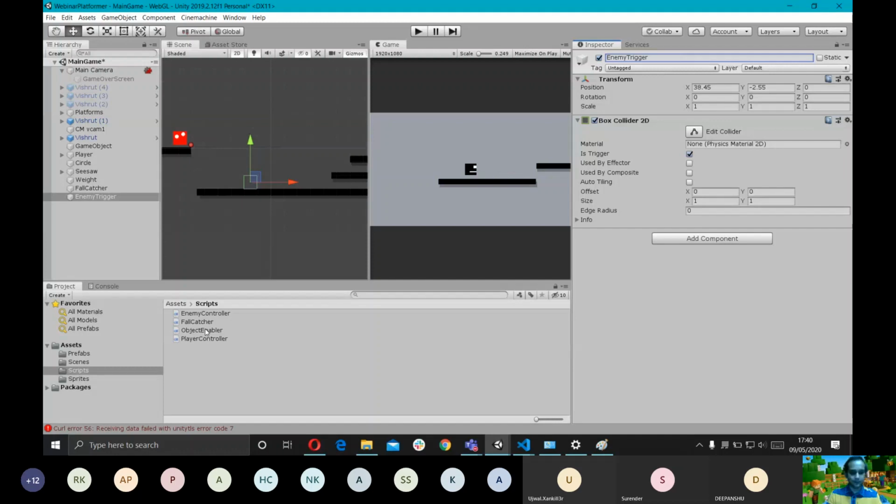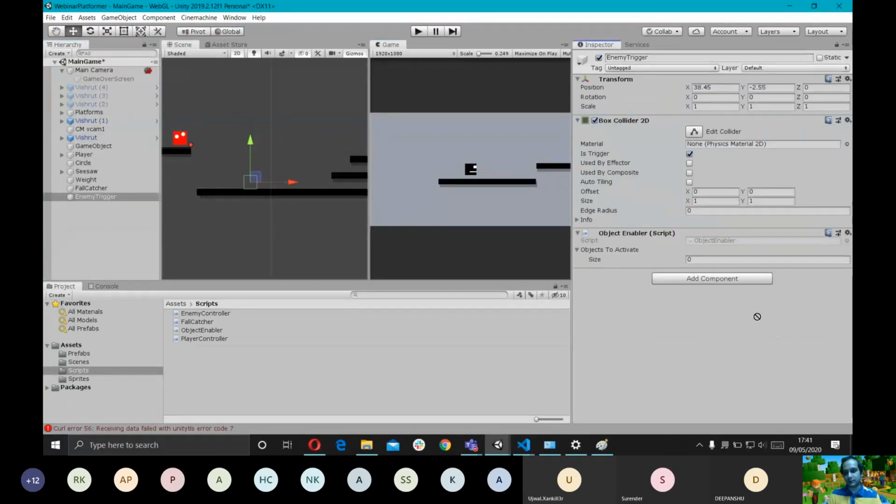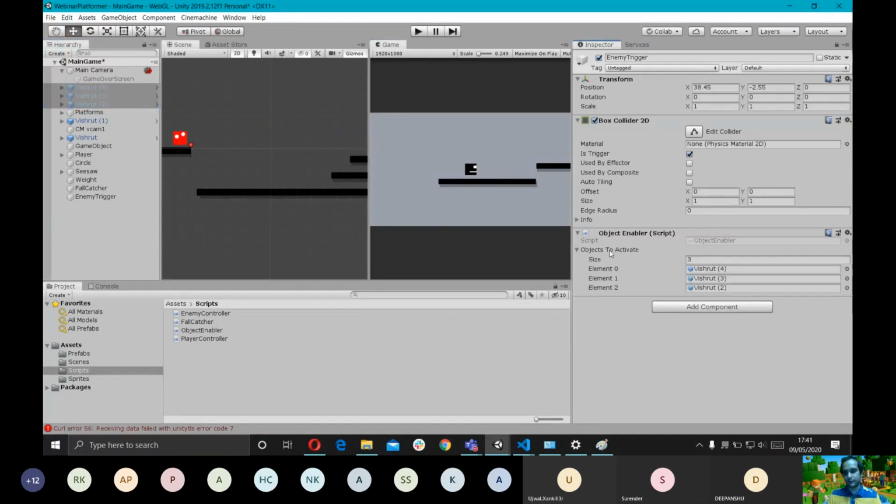And attach our ObjectEnabler script to this. Now you see it has a public array of game objects to activate. So I want to drag this game object to here. Now as you see, as soon as I click it, it changes the inspector window to this corresponding game object. So either I can shift click and drag each of these objects here, or I'm gonna show you a trick. You can actually lock the inspector window by using this small lock right here. So I'm gonna lock the inspector window. I'm gonna select all 3 of the game objects that I want to enable, and I'm gonna drag them here.